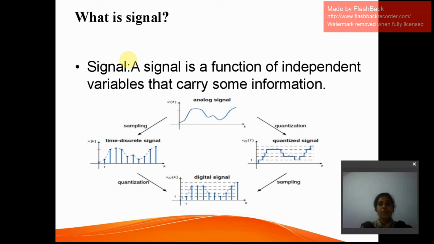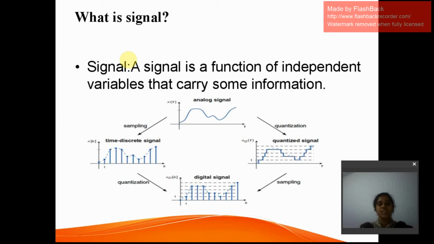And then we'll go on to the concept of signal processing. We now know what a signal is, what the different types of signals are, and what processing we generally do on signals. Processing is nothing but some operations on a signal, whether an analog signal or a digital signal. These are mathematical operations like addition, subtraction, multiplication, or applying some delay. If you apply such operations on an analog signal, it is called analog signal processing. If you apply them on a digital signal, it is called digital signal processing.